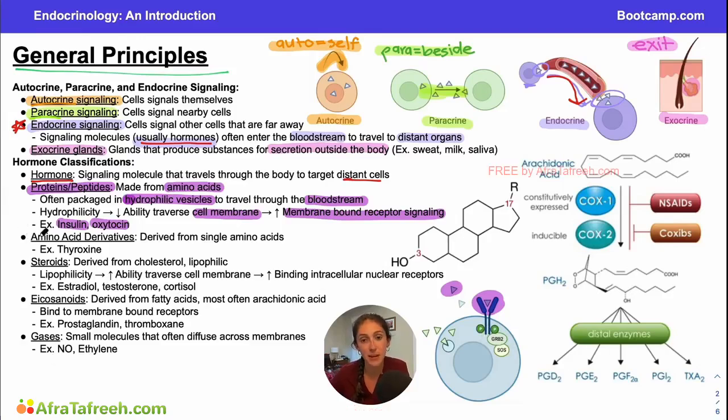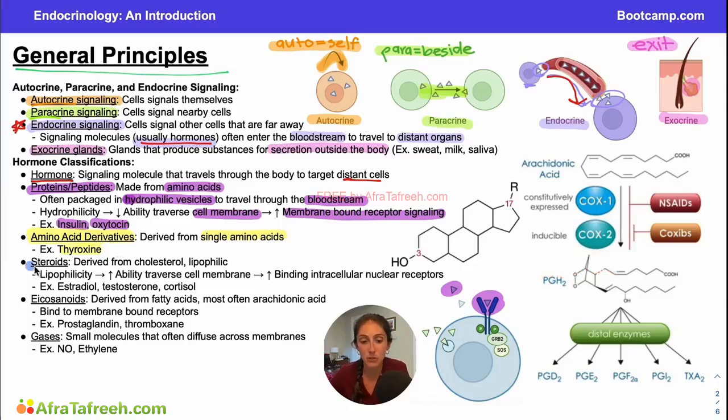Now, the next type of hormone that I want to make sure you're aware of are our amino acid derivatives. And I know this sounds very similar to a protein or peptide hormone in that they both are made of amino acids, but the difference here is that these are going to be made from single amino acids, so just one. Our protein hormones are amino acids in a very long chain. They are full proteins. These are only one amino acid that has been converted into a hormone. And one amino acid that this happens to a lot is tyrosine. Tyrosine can be converted into thyroxine, so one of your thyroid hormones.